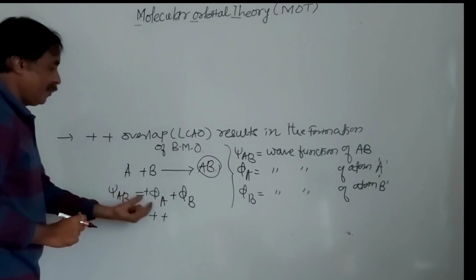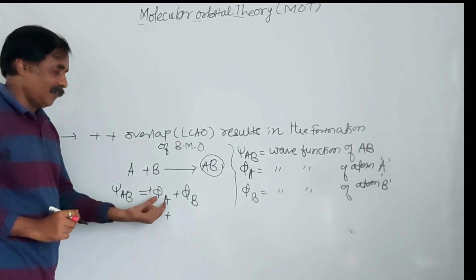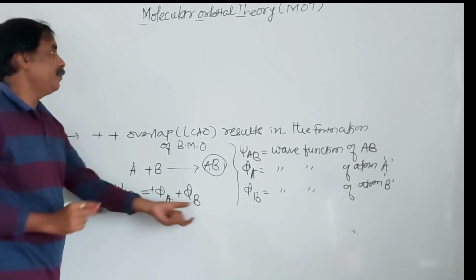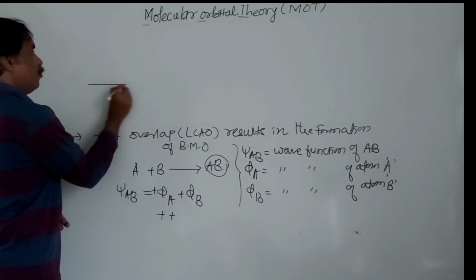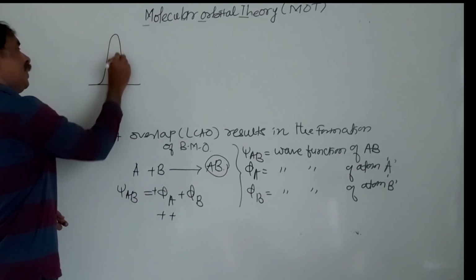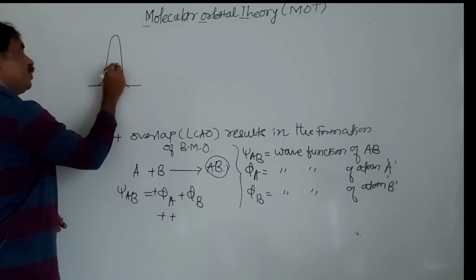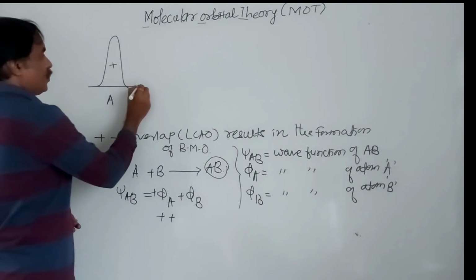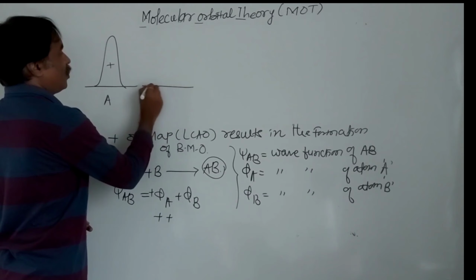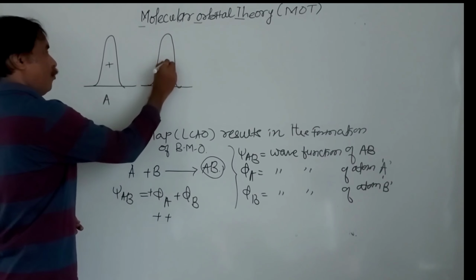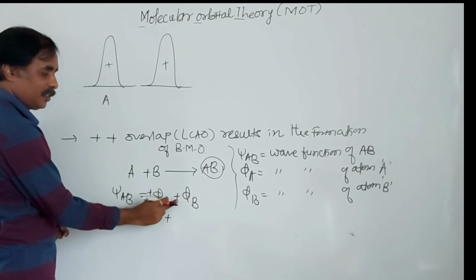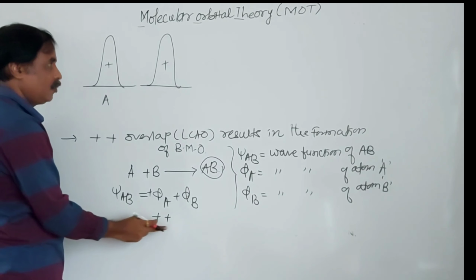Here, positive wave function. This is theta A, the wave function of A, and theta B, the wave function of B. Suppose this is the wave function of A; here it is positive. Second will be the wave function of B. Again I have taken it as positive, because the sign of this theta B is positive. This is positive, positive overlapping.